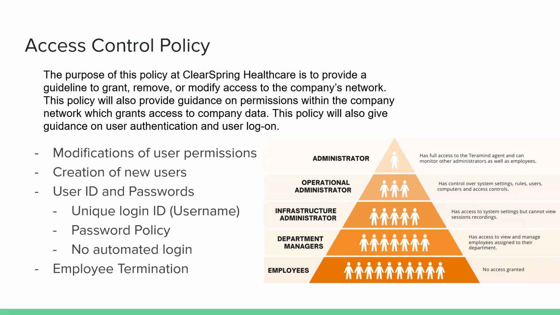Next up, we have user ID and passwords. The company requires that each employee have a unique login ID and a password. Employees must also ensure their password is in accordance with the company's password policy. Passwords must never be written in plain view, stored in plain text, or shared verbally with another employee or any member of the public. Automated login to company system is strictly prohibited. Regular password changes are mandatory every 60 days, regardless of the strength of the password. And if a password has been compromised, employees must immediately notify the supervisor as soon as possible.